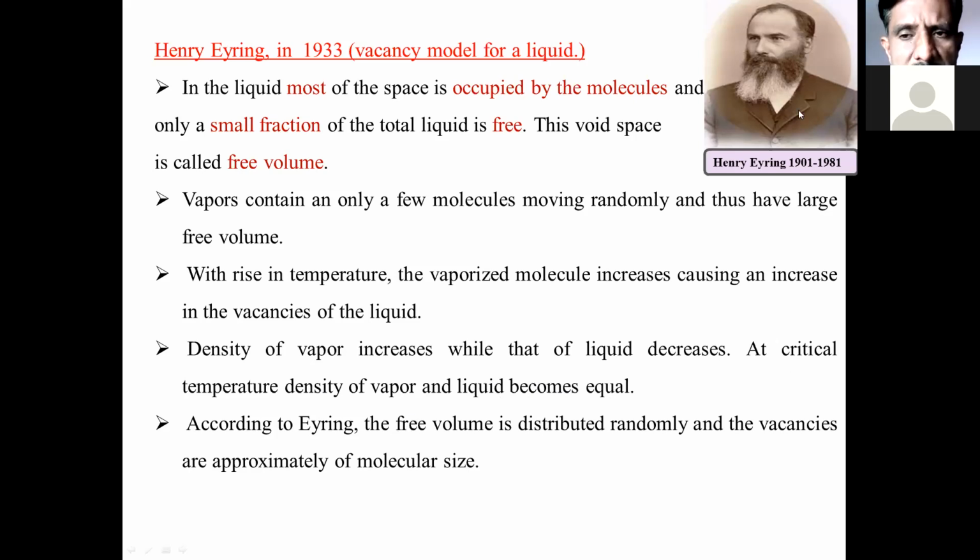So according to Eyring, the free volume is distributed randomly and the vacancies are approximately equal to the molecular size. Suppose there are 100 molecules present in the liquid state. The amount of free vacancies is equal to the size of 100 molecules.